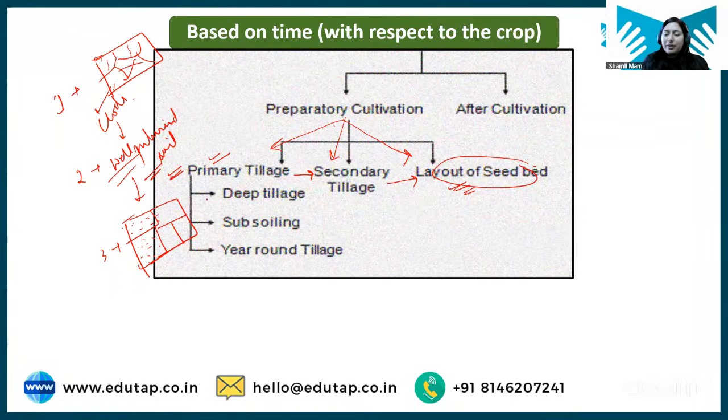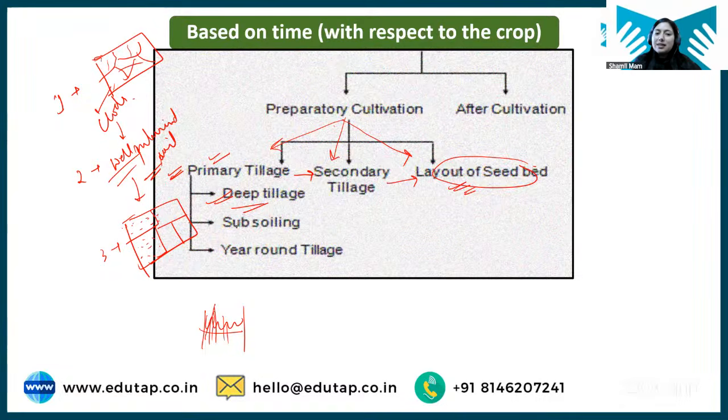Now, students, sometimes due to different reasons, primary tillage is divided. It is done for various objectives, like when we have to sow some deep rooted crops, for example cotton. When deep rooted crops like cotton are sown, deep tillage is required so that we can open the soil to the depth so that the root of cotton can easily grow. Deep tillage is when a deeper layer of soil is tilled, for the better root development of deep rooted crops. Clear? So that will be called deep tillage.